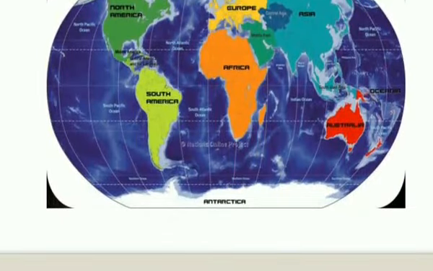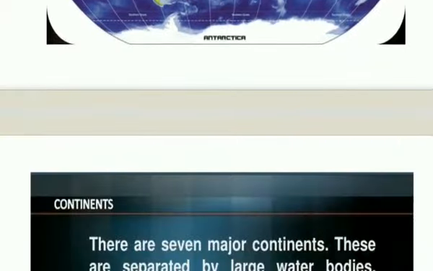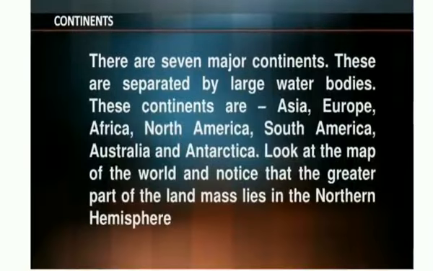So these are the different continents shown in different colors. The biggest one is Asia. After that, Europe. If we talk about the continents, there are 7 continents, and these are all separated by large water bodies: Asia, Europe, Africa, North America, South America, Australia and Antarctica.